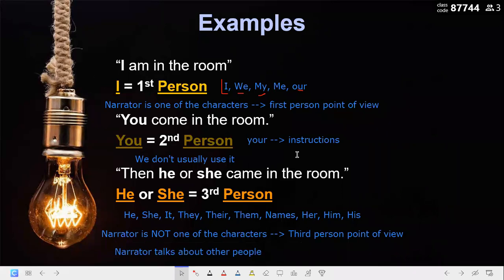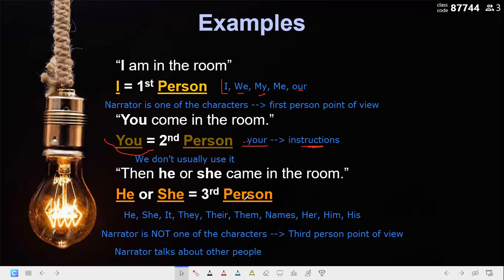So again, and for the last time, when I use the first person, I use I, we, my, me, or our. I use the first person when the narrator is one of the characters. If the narrator is one of the characters, it is the first person point of view. For the second person point of view, I use you and your, and I mainly use it for instructions. We don't usually use it in stories.